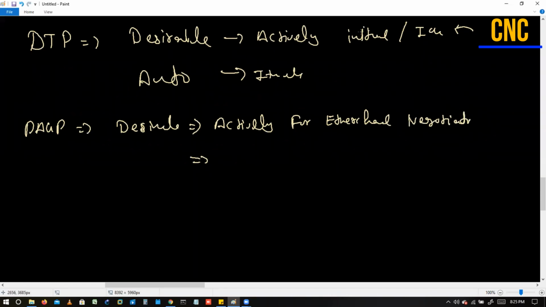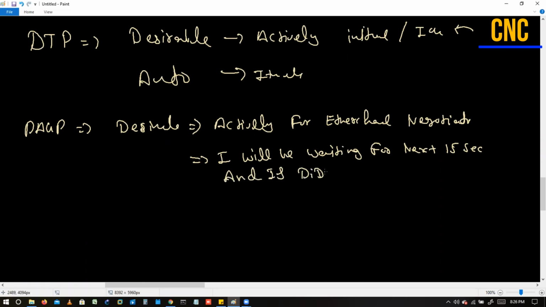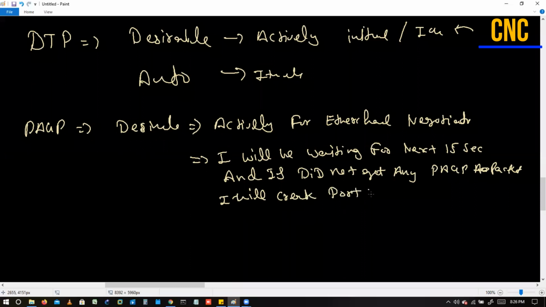But one condition here we have in this one, what condition we have? The neighbor should be active with desirable or auto, then only I'll be trunk, right? Or that should be static trunk and the negotiation should be enabled. But here it says, I will be waiting for next 15 seconds, and if I did not get any PAGP packet, I will create port channel.